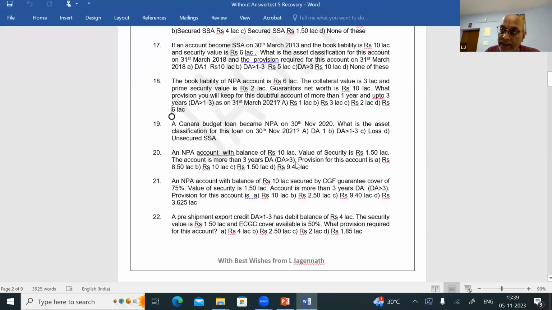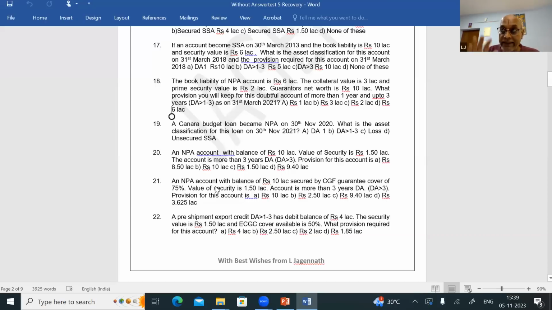DA more than 3. When an account is DA more than 3, what provision will you keep for this account? You will keep 100% on the book liability, irrespective of the value of the security. So, book liability is 10 lakhs. Security value should not be taken into account. So, the provision for this account is 10 lakhs. Question number 20, answer is B.